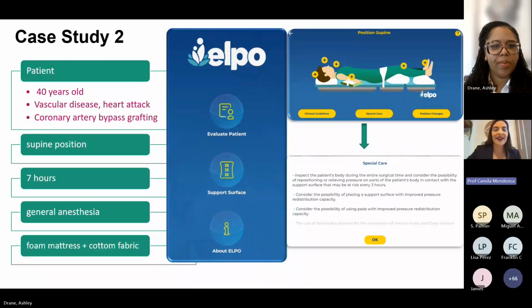So it means that this patient is in a high risk of developing complications related to patient positioning. So even if this patient is young, without special comorbidities, and maybe appears to be in a lower risk situation, with this mathematical analysis, we can show that this patient is in a high risk situation.